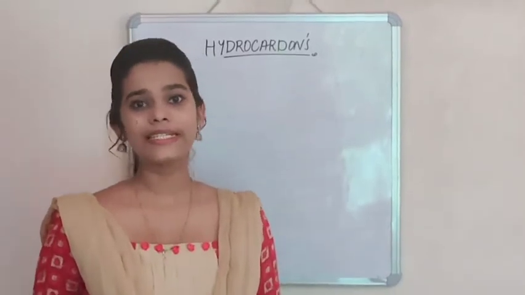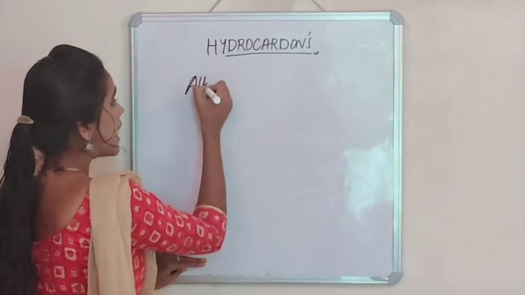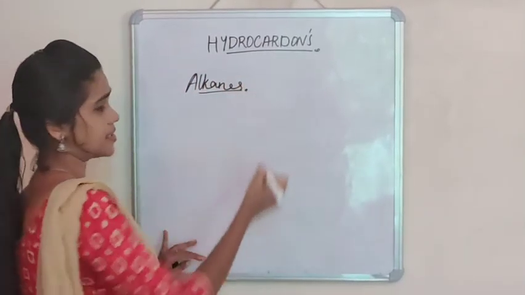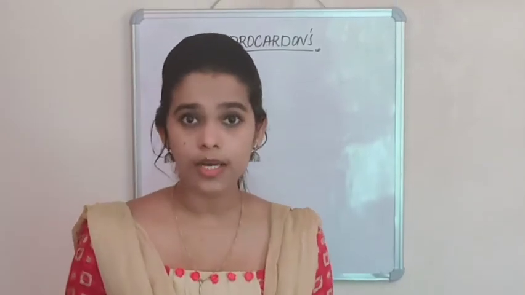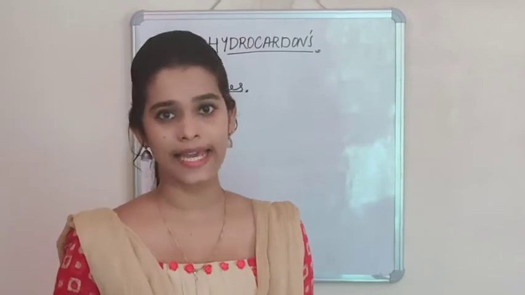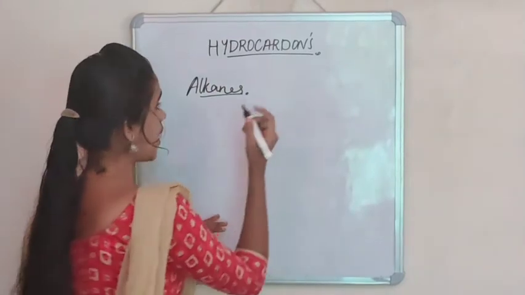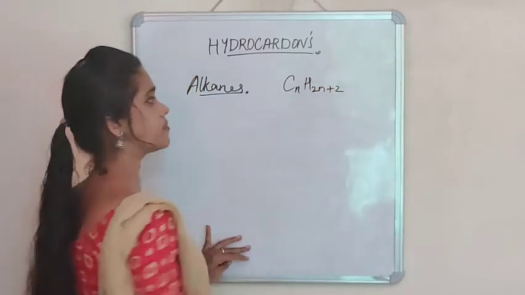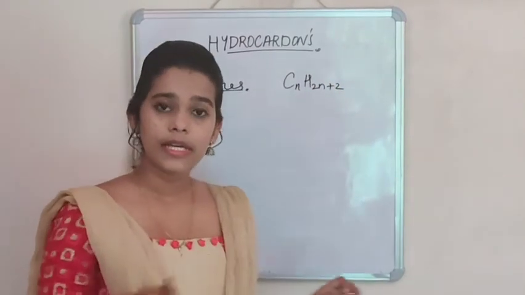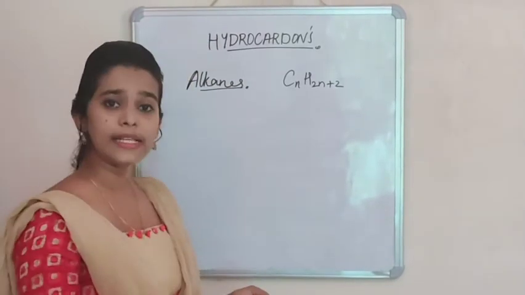So, now let's start learning about alkanes. They are also called as paraffins. That is, they are less reactive. The hydrocarbons which contain only single bond in them are called as alkanes, or they are saturated hydrocarbons. The general formula for alkane is CnH2n+2. They can be a straight chain hydrocarbon or they can be cyclic hydrocarbon. So, few examples are